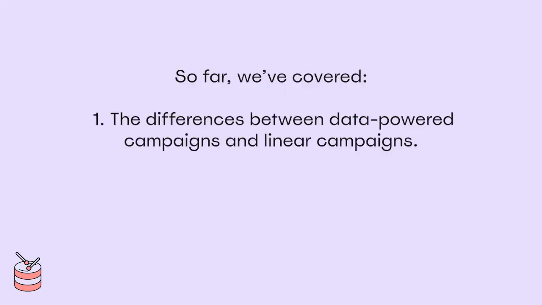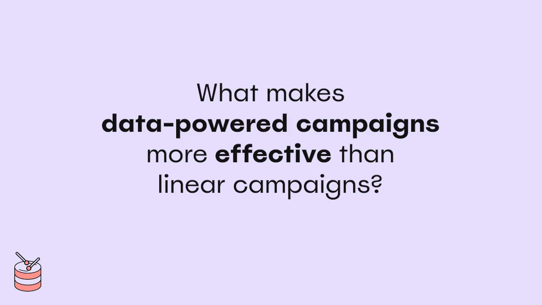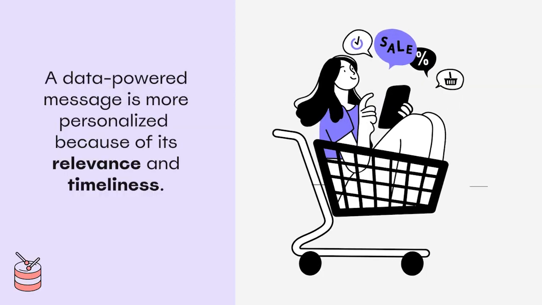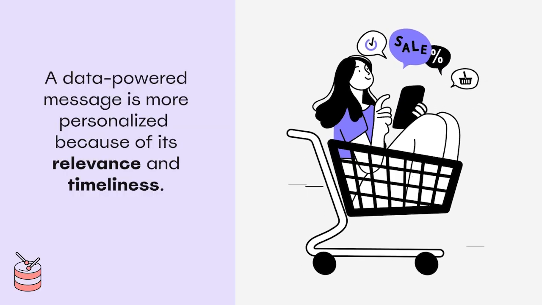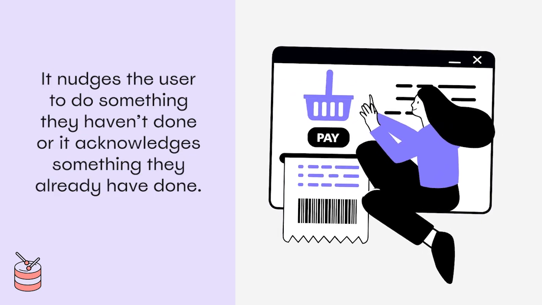Pretty often, I bet. Especially if you, like me, try new apps all the time. So far, we've covered the differences between data-powered campaigns and linear campaigns, and we've also discussed how to identify a data-powered campaign as a user. Finally, let's discuss what makes data-powered campaigns more effective than linear campaigns. For starters, a message that is triggered based on something a user has done in the app is inherently more personalized because of its relevance and timeliness.